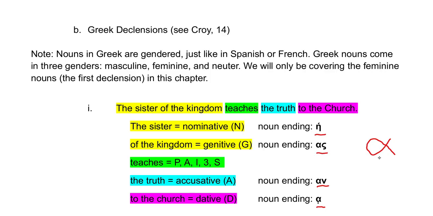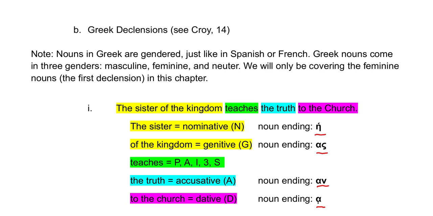And so they just started writing it like this to remind you that it's there, but it doesn't change the pronunciation. I know that's a little weird. I didn't make the rules. That's just what happened. So we have alpha with an iota subscript. This is not an accent. This is the letter iota subscript underneath. Sub meaning under, script meaning the letters. Okay, everybody good with that so far?